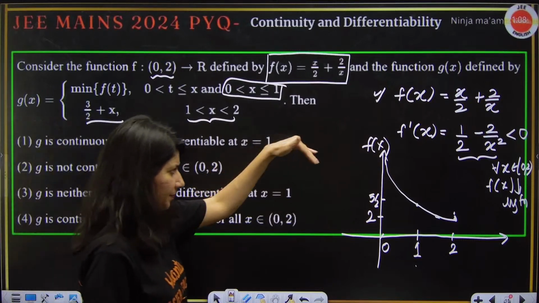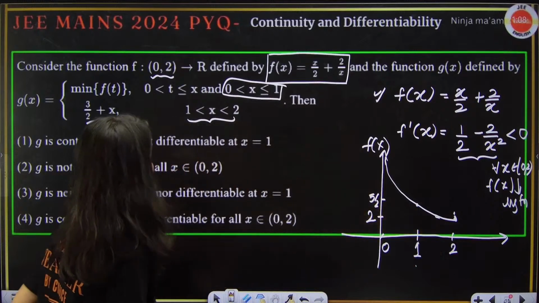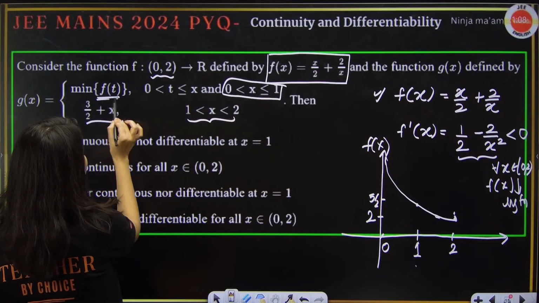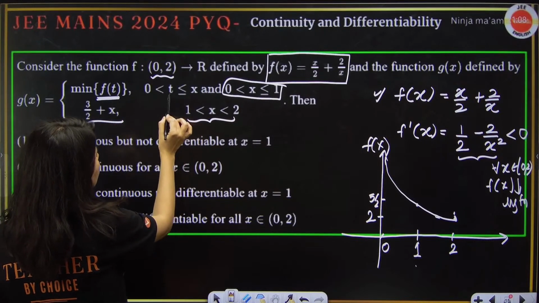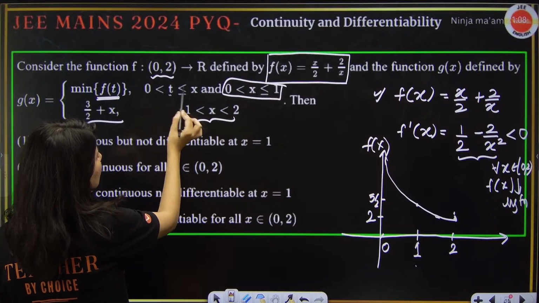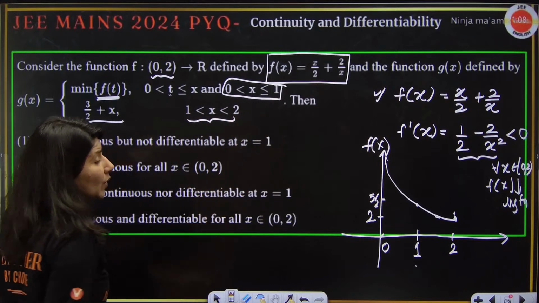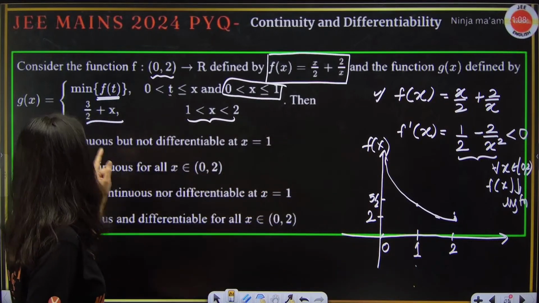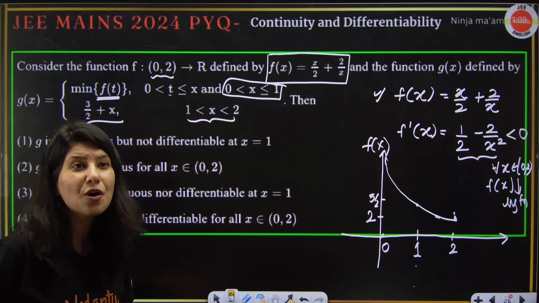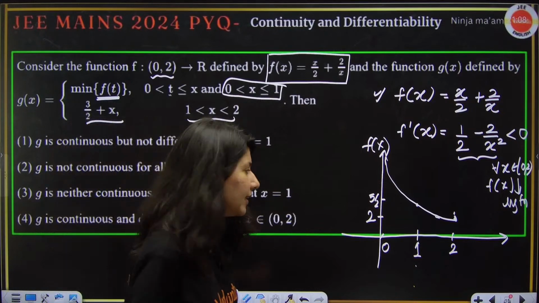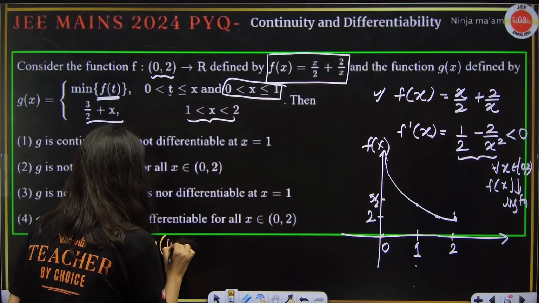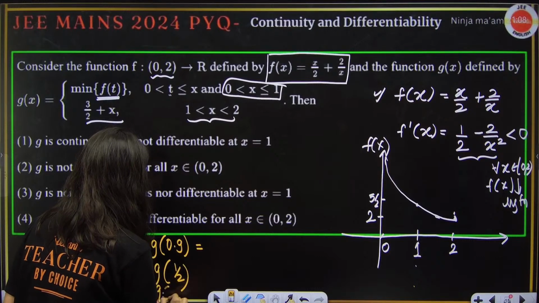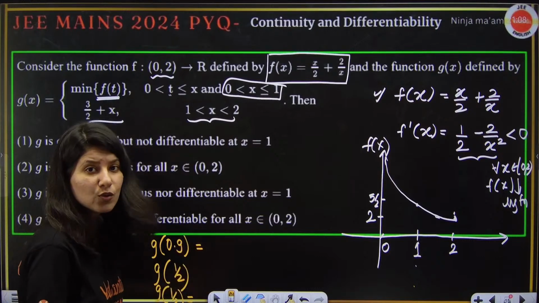Now just tell me, f(x) is a decreasing function. Now they are saying that g(x) is the minimum of f(t), where t lies between 0 and x, and x lies between 0 and 1. Let me just give you a perfect explanation. You understand what I'm trying to say. Suppose you want to know what g(0.9) is, or g(1/2), or g(1/3). All these values you want to know.